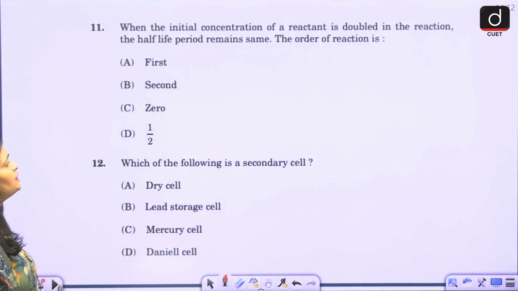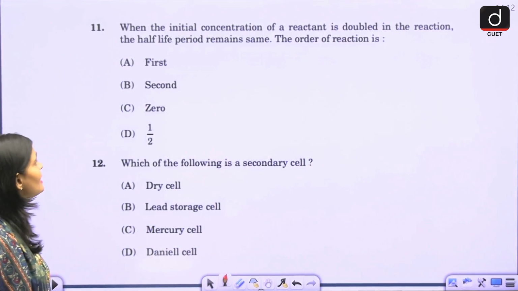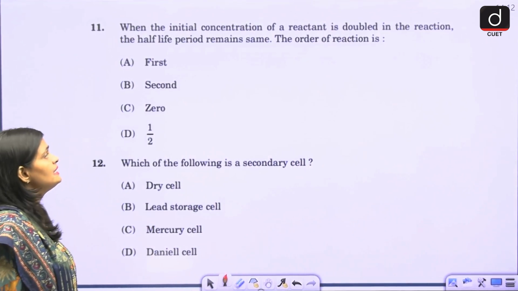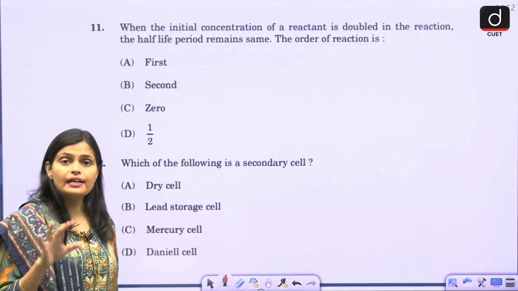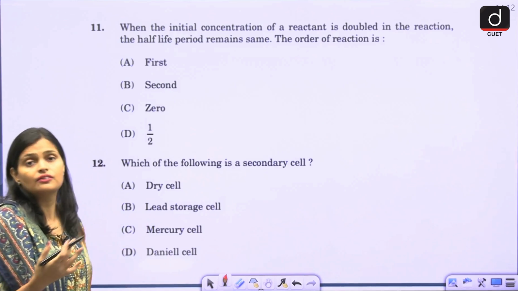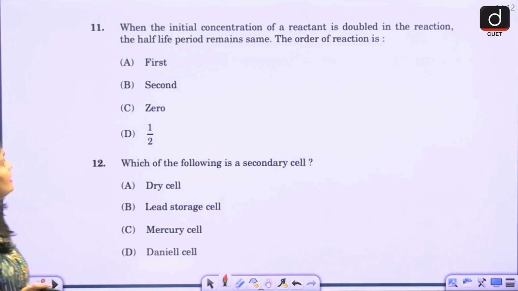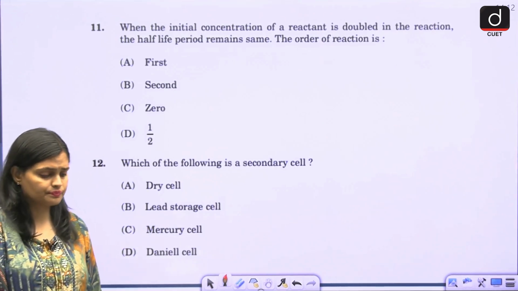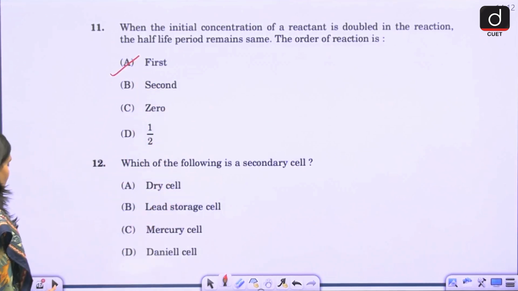Now, when the initial concentration of reactant is doubled in the reaction, the half-life period remains the same. In which case is the initial concentration doubled and the half-life constant? What type of reaction is it? It is a first order reaction, not a zero order reaction.